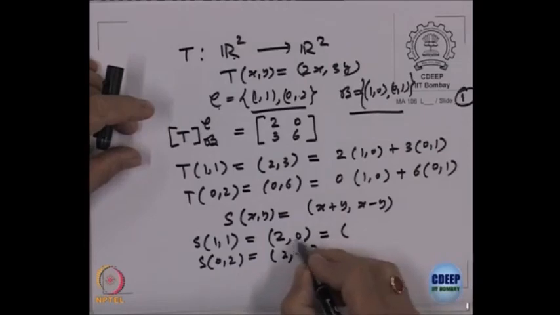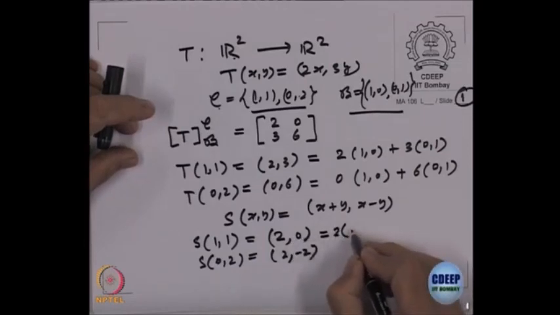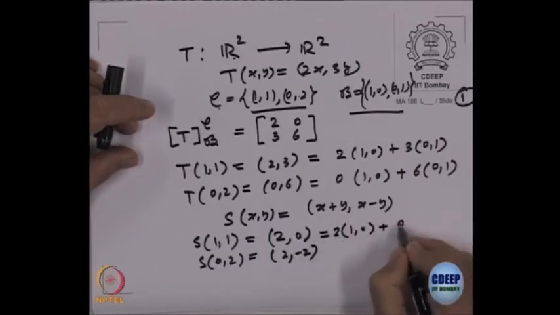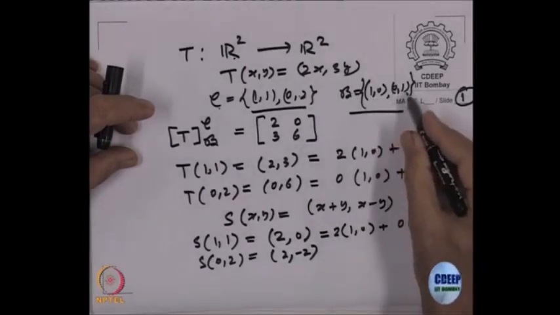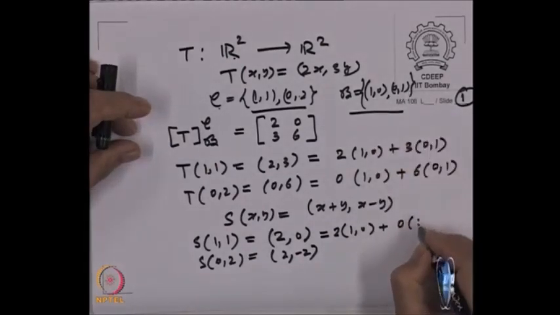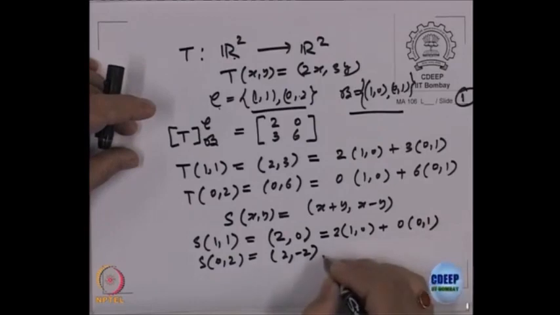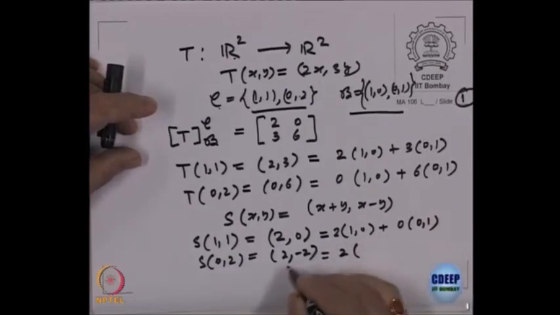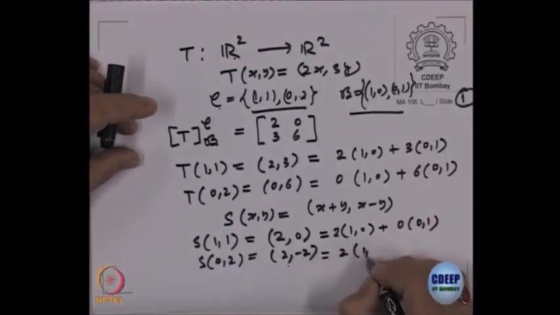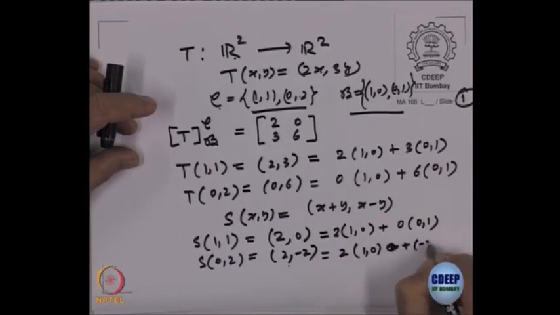This is (2, 0), so this is 2 times (1, 0) plus 0 times (0, 1), the basis there is (1, 0), (0, 1). So, I have to write it as a linear combination. And the other is equal to 2 times (1, 0) plus minus 2 times (0, 1).